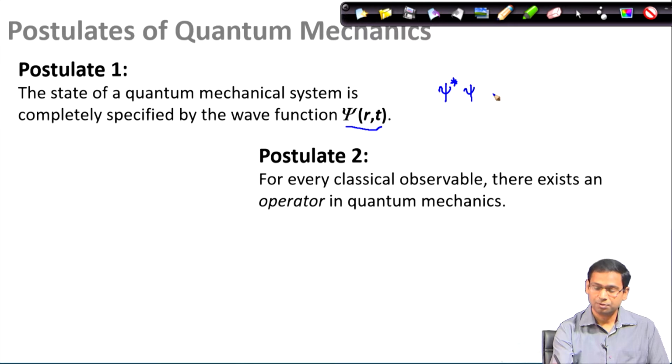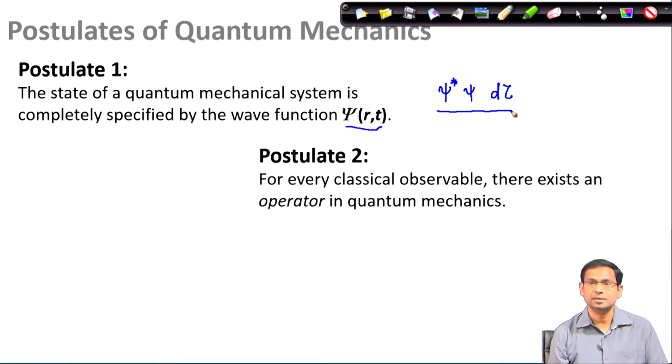If we remember, if we take this infinitesimally small volume and then evaluate this term, this actually gives us the probability of finding the system within this infinitesimally small volume d tau.